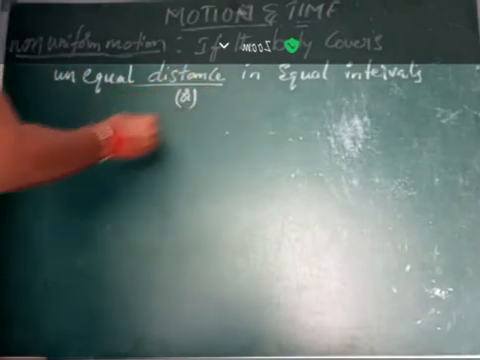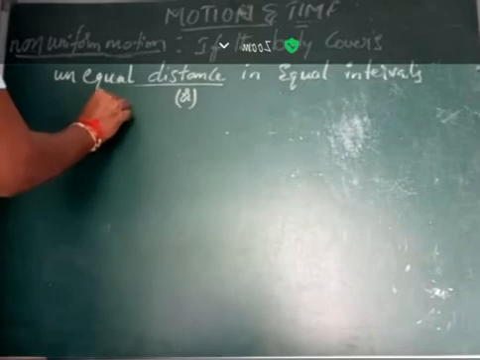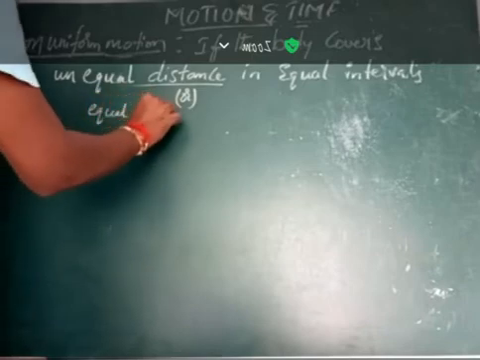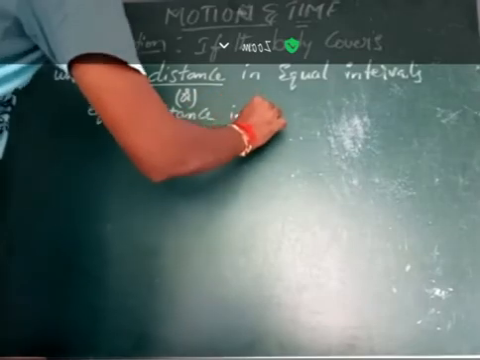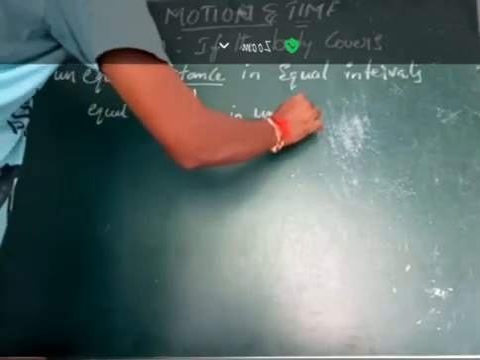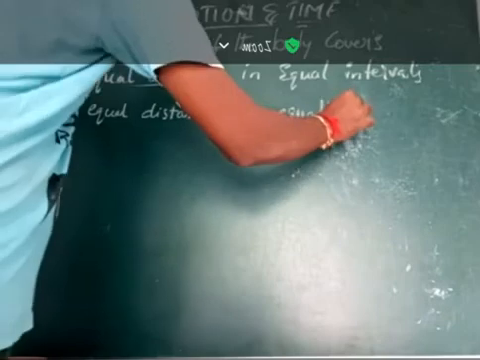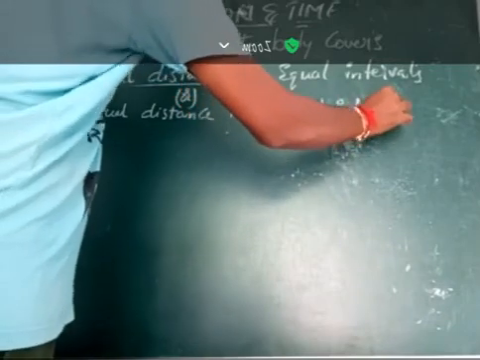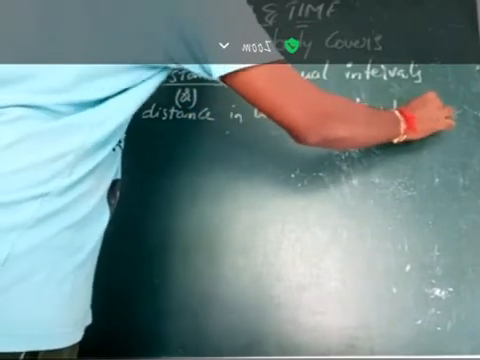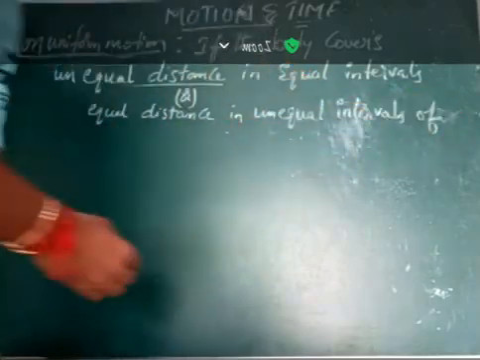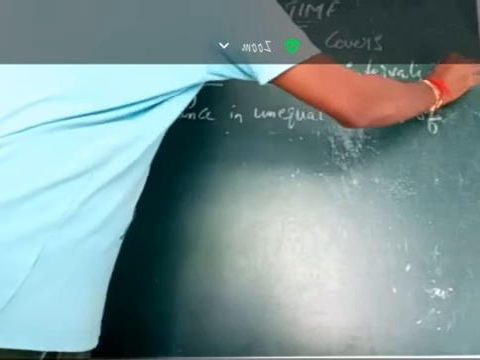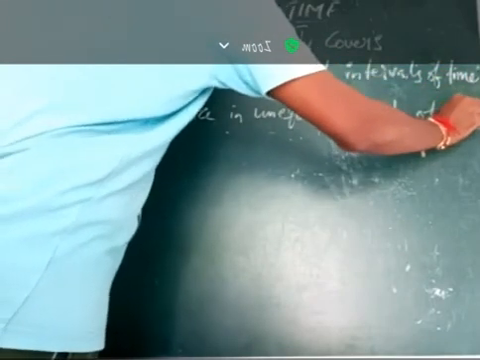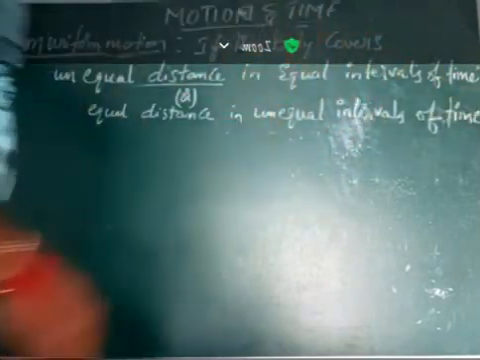if your body covers equal distance in unequal intervals of time, whatever it is.